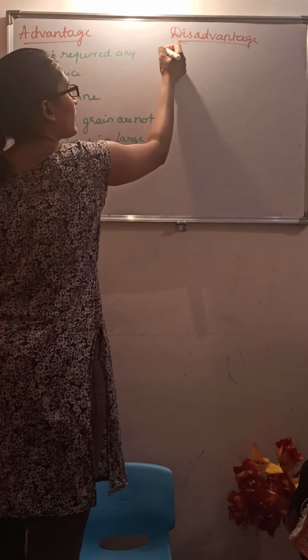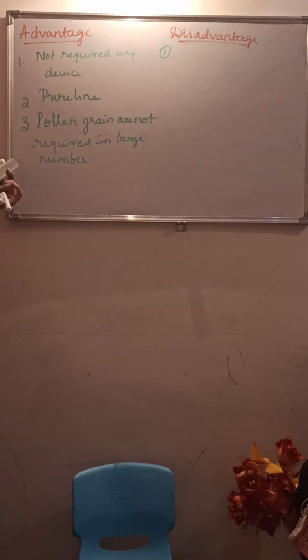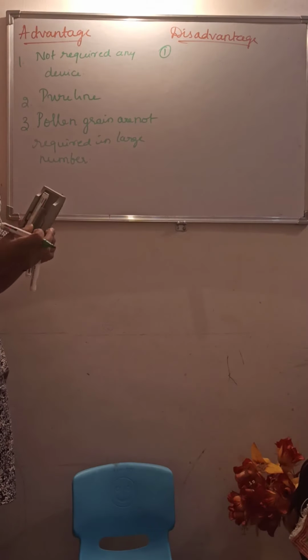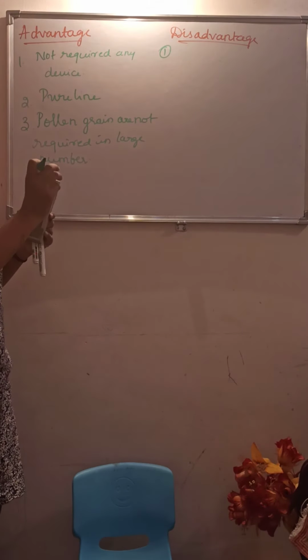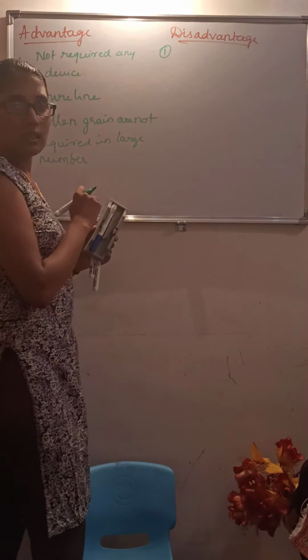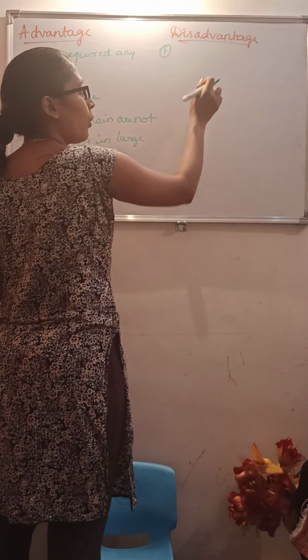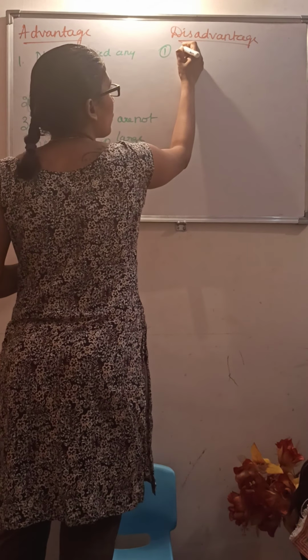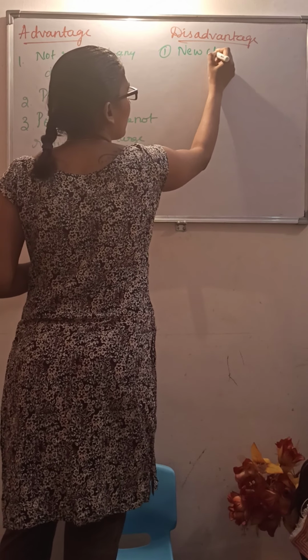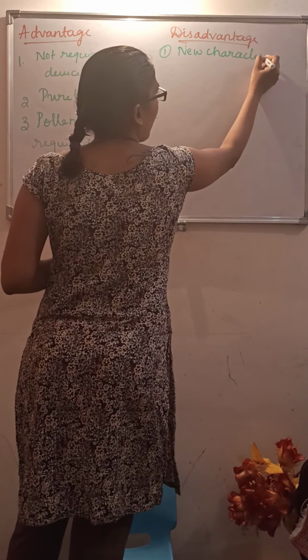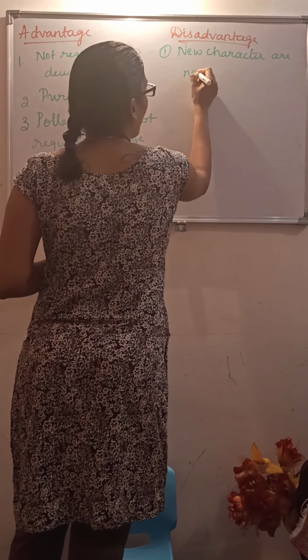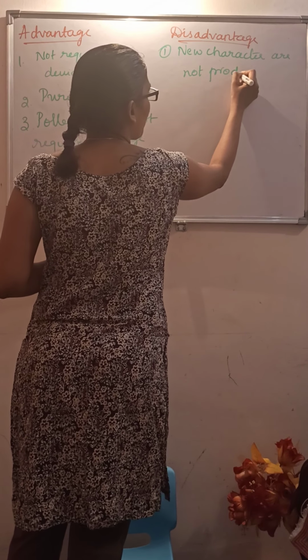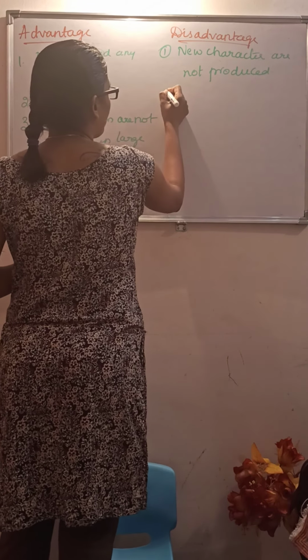Now, the disadvantages. The pollination takes place in a single flower, so other varieties are not at all produced. The flowers will give rise to the same flower. That is one disadvantage. They won't give new characters. New characters are not produced from self-pollination.